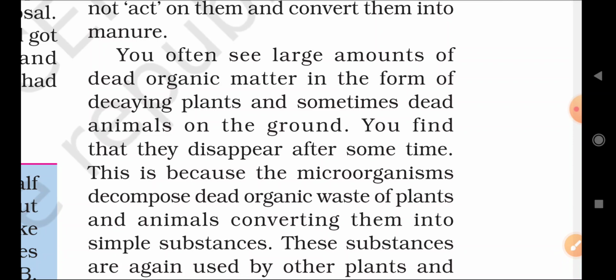After 2-3 days they disappear from the earth. Where have they gone? They have not vanished without reason. Actually, the microorganisms decomposed them and converted them into manure. That is why they disappeared.